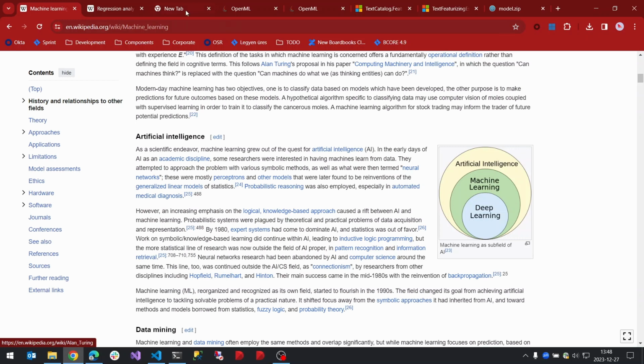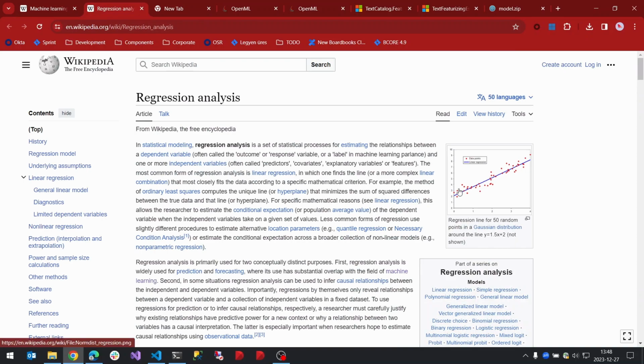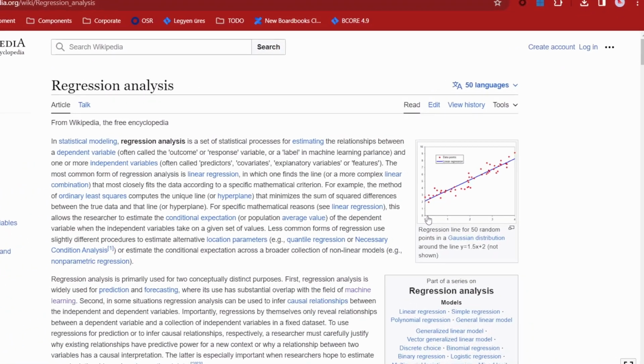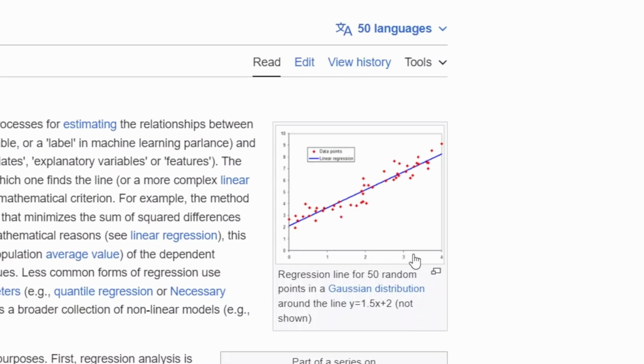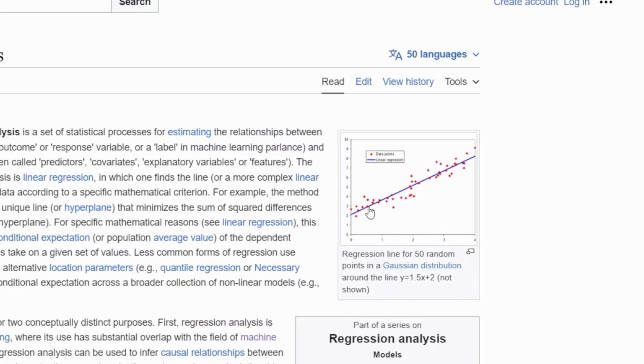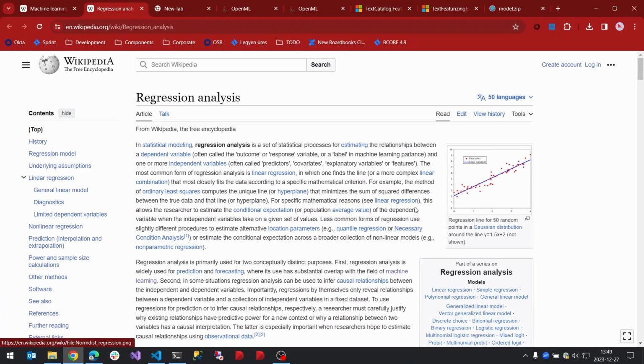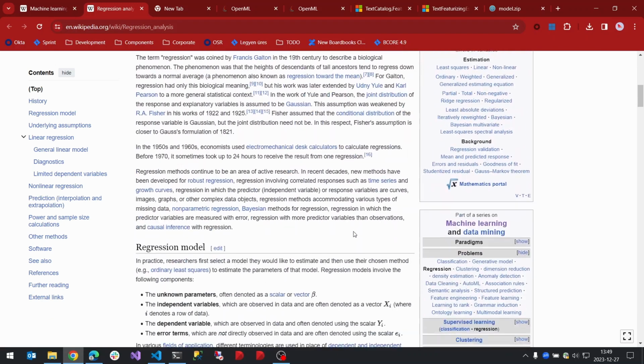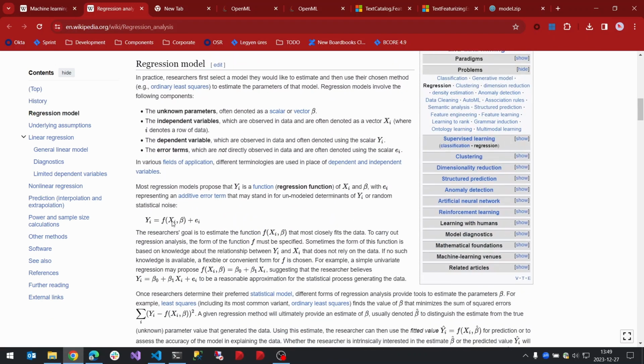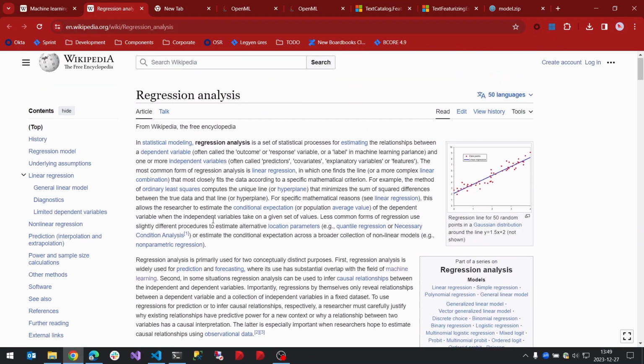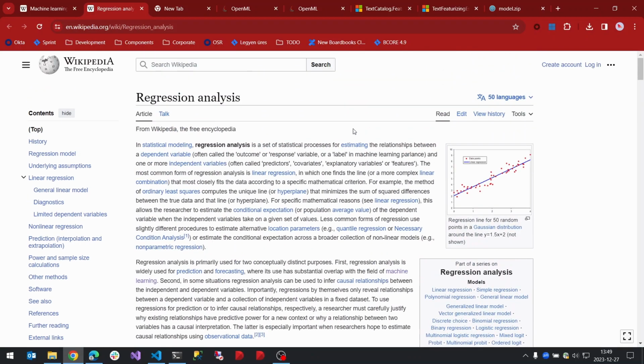For example, if we have some measured data, let's say this is the outside temperature and this is the beer consumption, then we don't need complicated deep learning models. We just need a simple linear regression, and the equation for linear regression is this one. It just has 2 or 3 or 5 parameters.